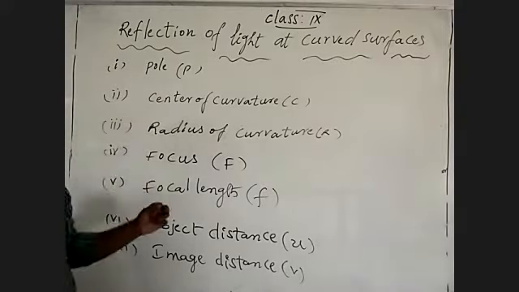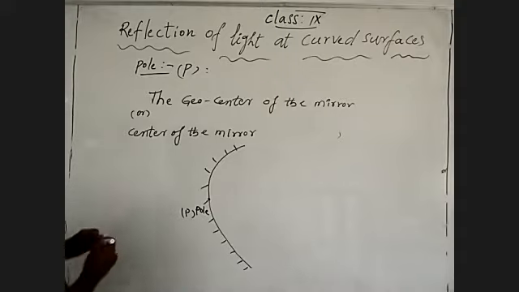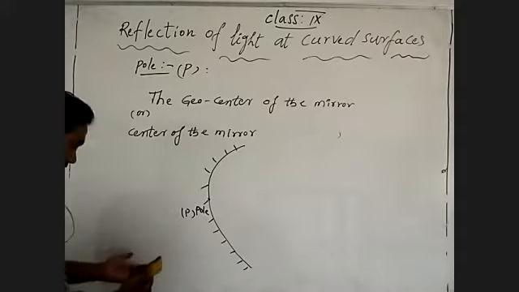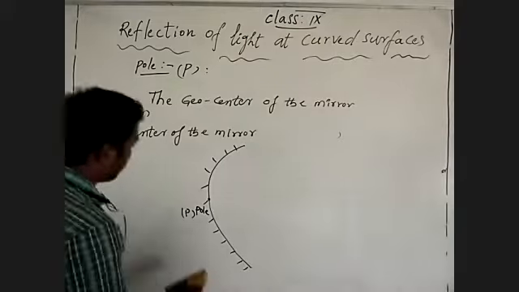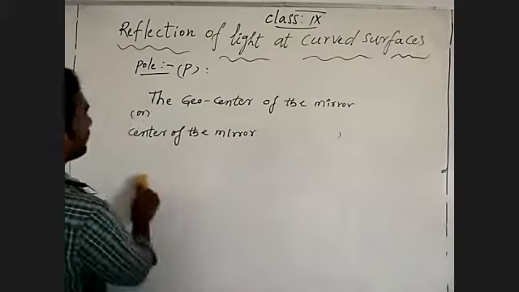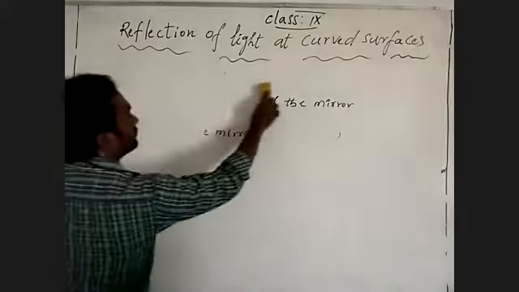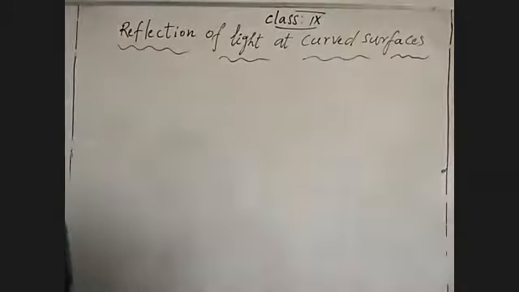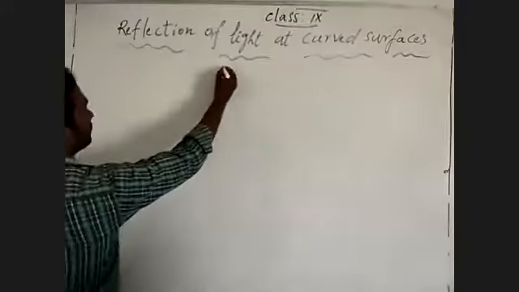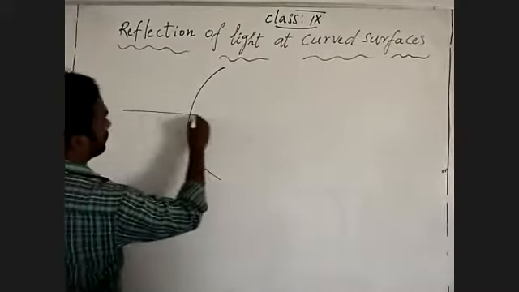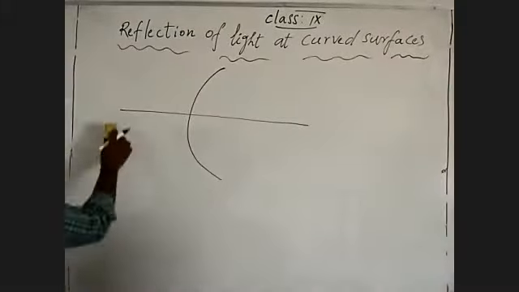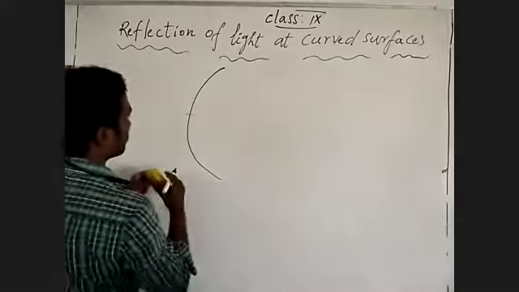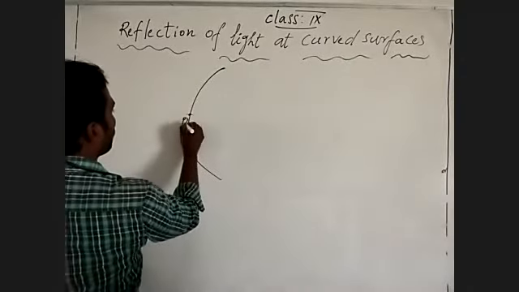Then coming to the second thing, center of curvature. This is written for the pole.